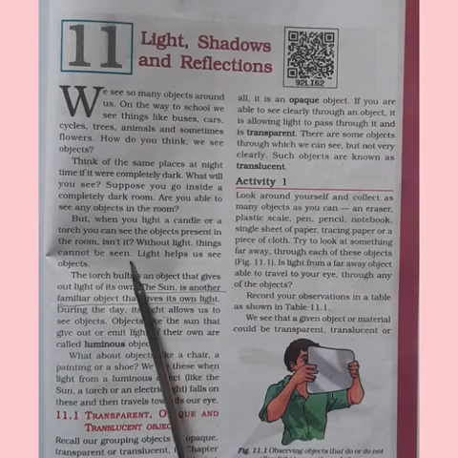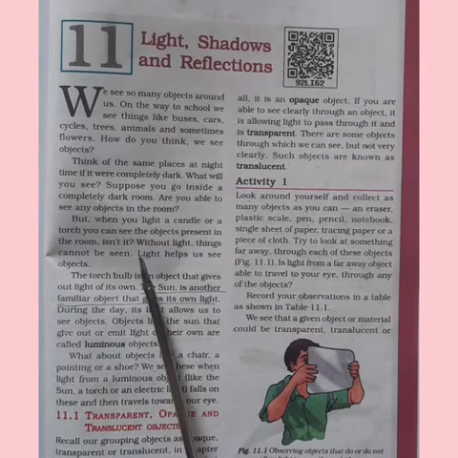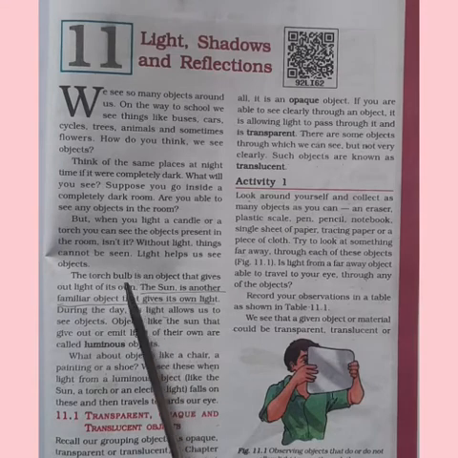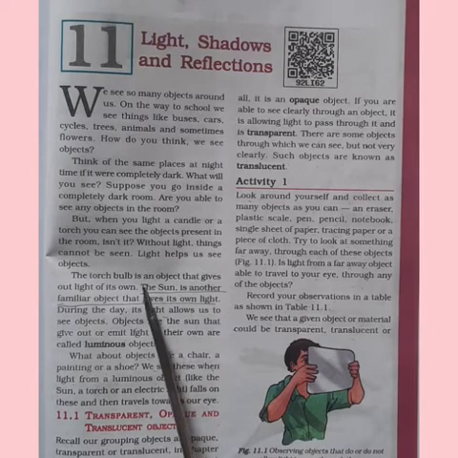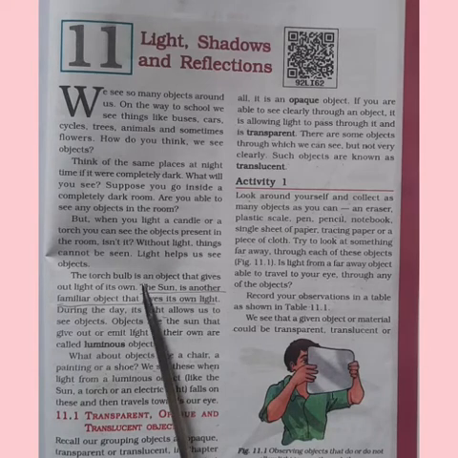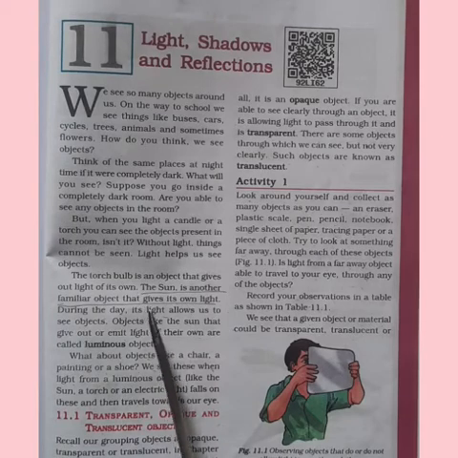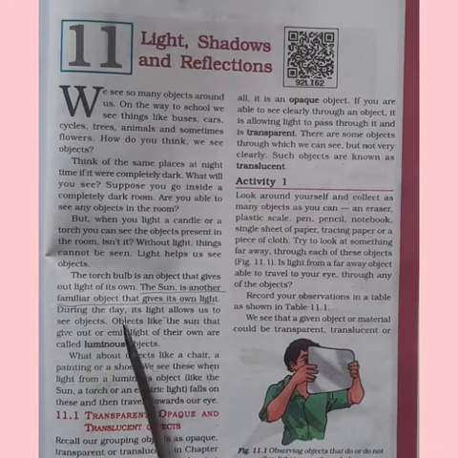Think of the same place at night. Can you see the objects? No. Suppose you go inside a completely dark room. Are you able to see any objects in the room there? No. Of course, you need a candle light or a torch light. Light is very much important for you to see the objects. Without light, things cannot be seen. Light helps us to see the objects around us.